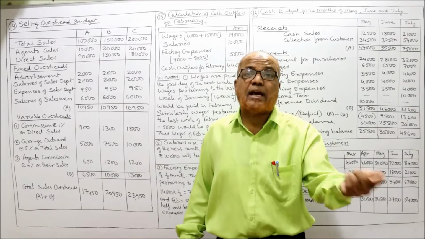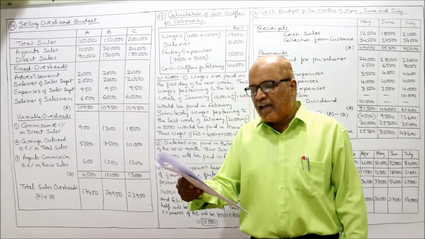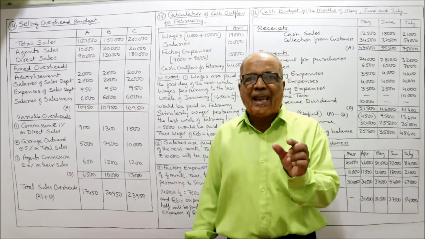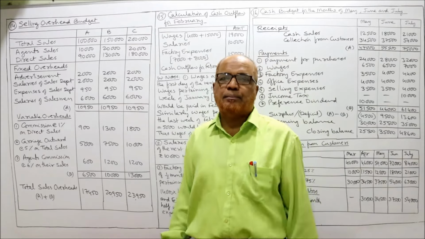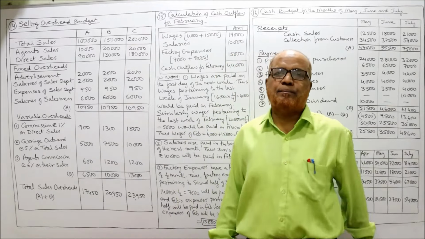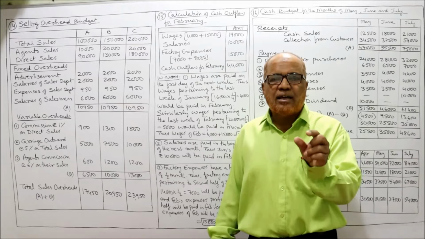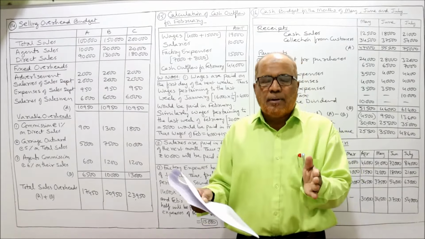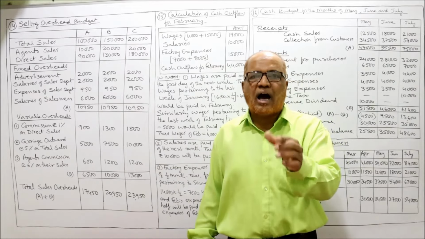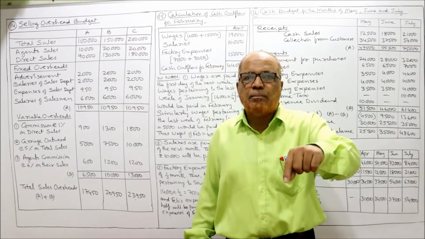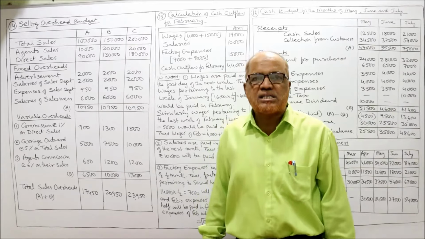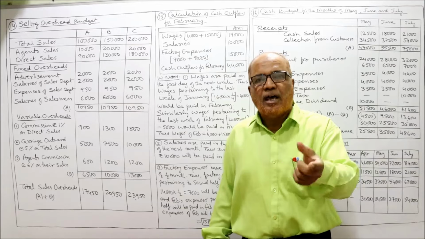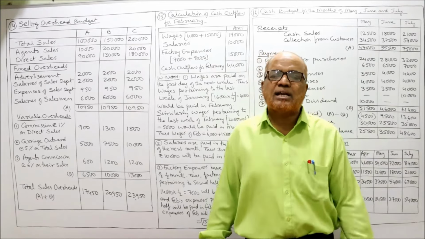Then the time lag in case of factory expenses is half month. Time lag means delay in time, delay in payment. Half month means the factory expense of the month, half will be paid in the same month and the remaining half will be paid in the next month. So half of the factory expenses are paid in the same month, remaining half will be paid in the next month.